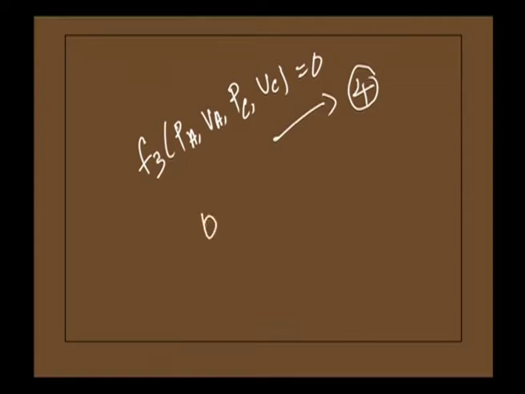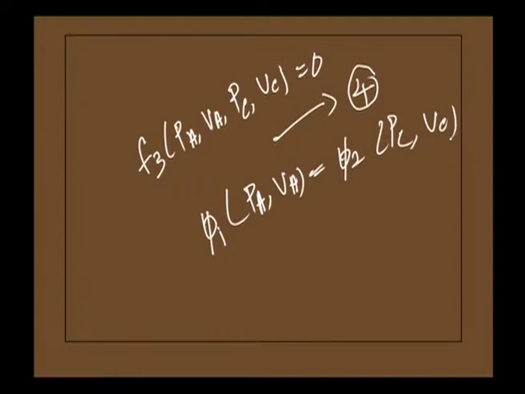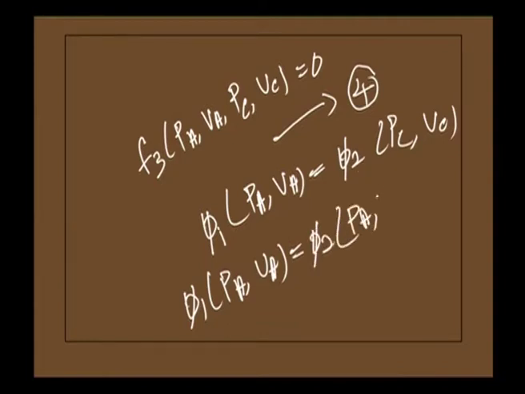It means that pi 1 of P A comma V A is equal to pi 2 of P C comma V C. In general, we can write this as pi 1 of P A comma V A is equal to pi 2 of P B comma V B is equal to pi 3 of P C comma V C. Let us say this is equation 5.